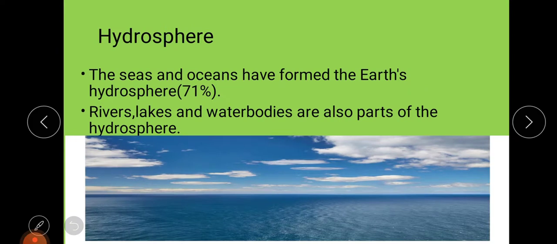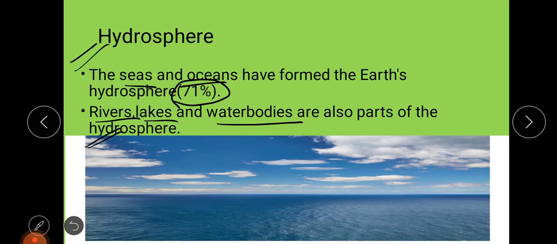Then there is the hydrosphere. Hydrosphere means the water bodies, the water area. Mainly 71% of our earth, we know, is covered with water bodies. Seas and oceans have formed the earth's hydrosphere. Along with that, rivers, lakes, and other water bodies are also part of the hydrosphere. That is the second sphere of the earth.